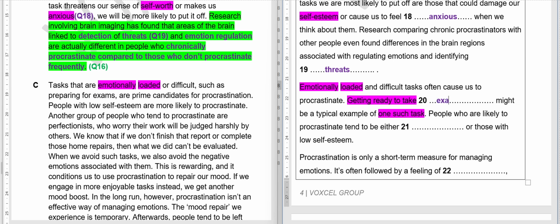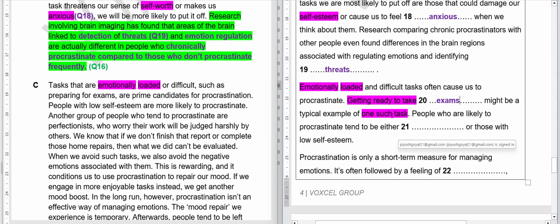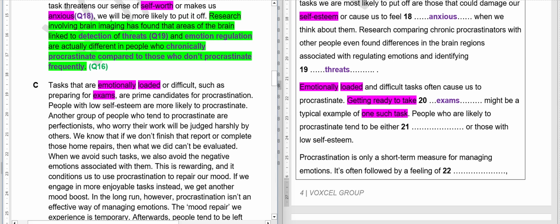Yes, our answer is exams, because they are asking for one example. So here it is written such as preparing for exams. Preparing for exams, getting ready to take on. So we are getting ready to give exams. So exams is our answer. I hope it is clear.